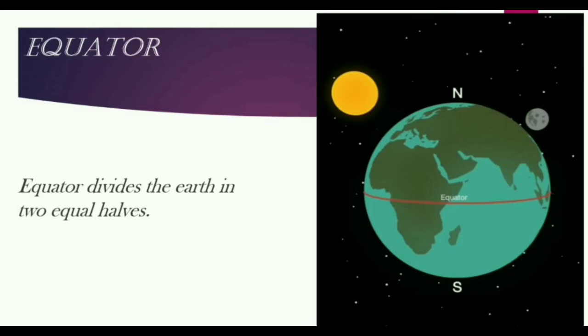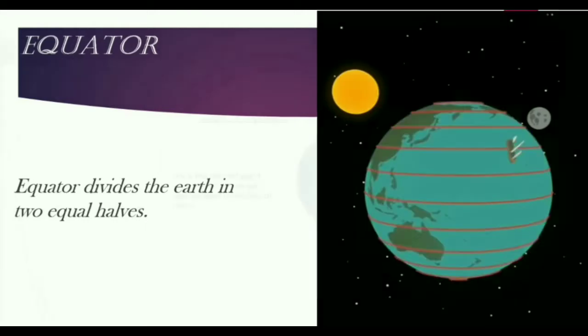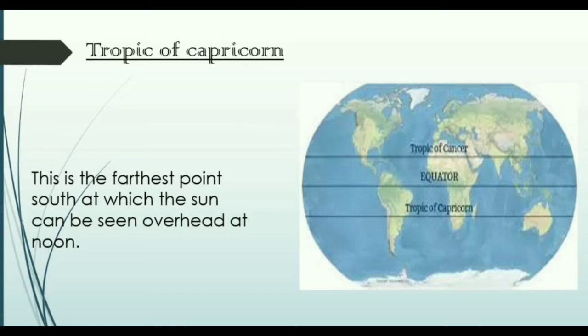Now we will move forward towards the fourth important parallel, that is Tropic of Capricorn. So Tropic of Capricorn you can see in the picture.